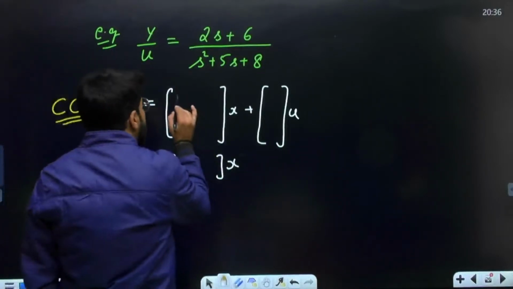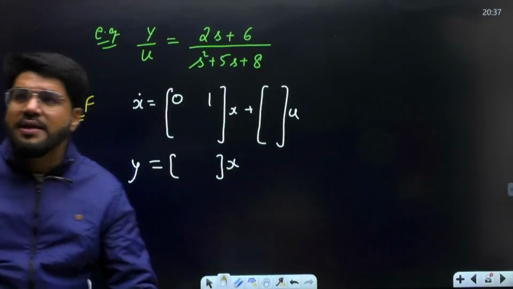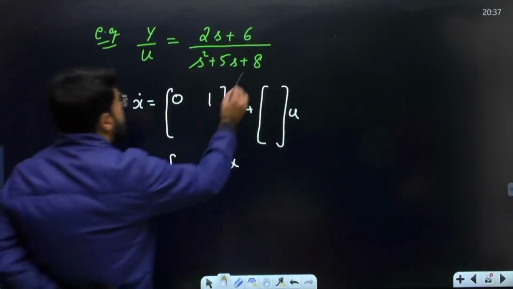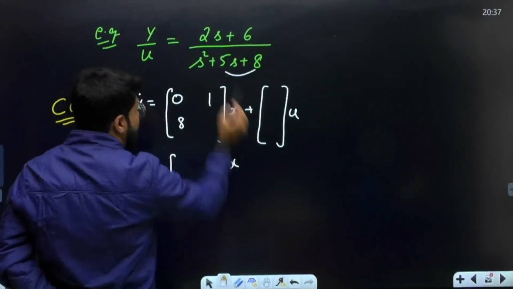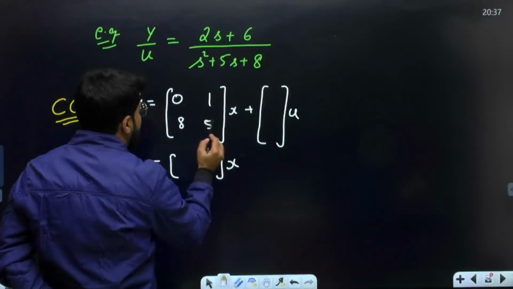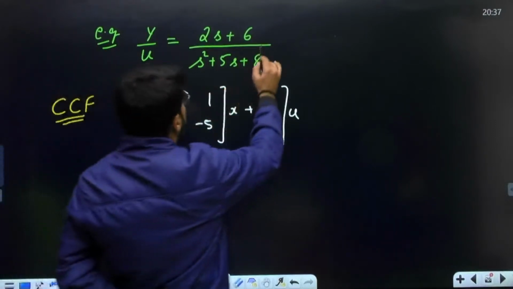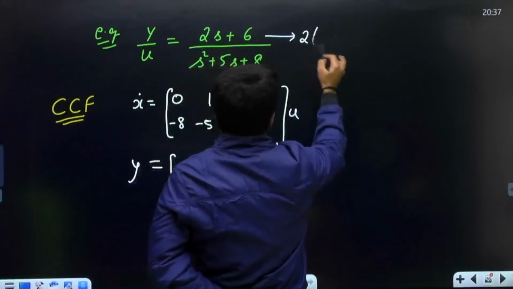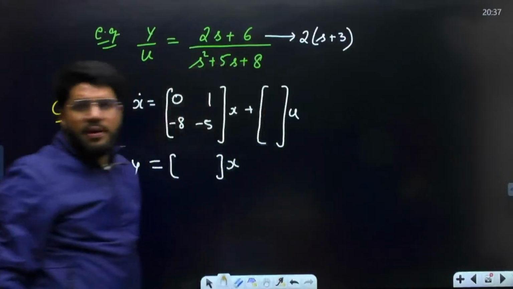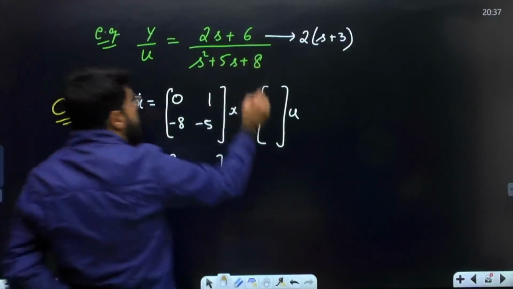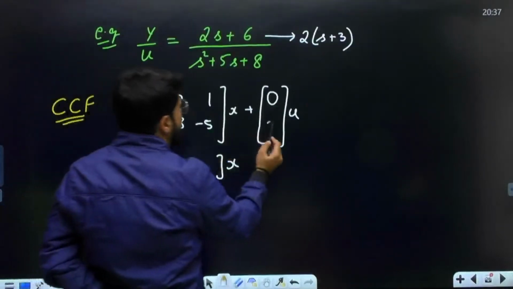As I told you, the first row will always be 0, 1. And for the second row, look into the denominator. Start from the constant, go reverse, 8 and 5, with opposite sign. So 0, 1, minus 8, minus 5. Plus, now in the numerator, if you want, you can take 2 common. This common term is known as the b. I told you, 0b. This b here is 2.